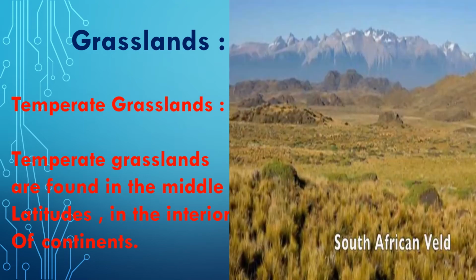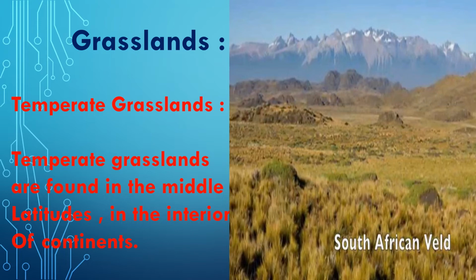And the second type of grassland is temperate grasslands. Temperate grasslands are found in the middle latitudes in the interior of the continents. These level, treeless plains are found between 40° and 55° latitudes in both the hemispheres. The rainfall in this area is not sufficient for the growth of trees.